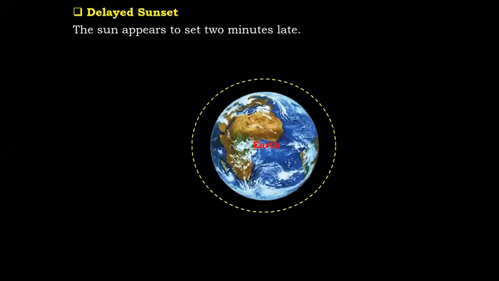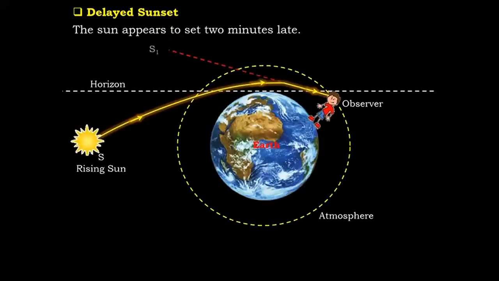The same thing happens during sunset. Sunset हो जाता है, फिर भी हमको 2 मिनट तक sun दिखता है. Imagine, have you ever thought of this? Sunset हो गया, फिर भी we can see the sun for 2 minutes. This is called delayed sunset. The sun appears to set 2 minutes late. Again the same thing. Sunset हो गया, लेकिन फिर भी the image of the sun, the apparent position of the sun is above the horizon, which is what we can see. We can see the sun 2 minutes before the actual sunrise, and we can see 2 minutes after the actual sunset. This is called advanced sunrise and delayed sunset.